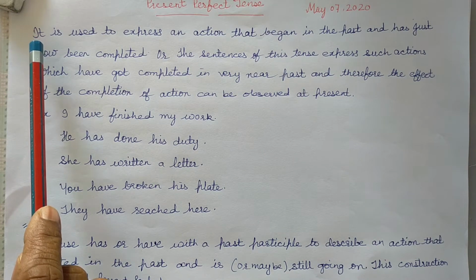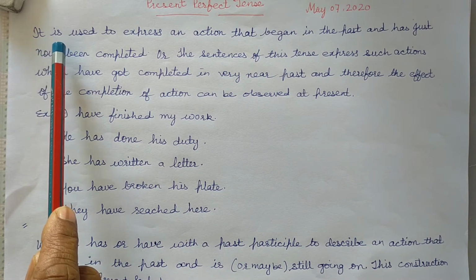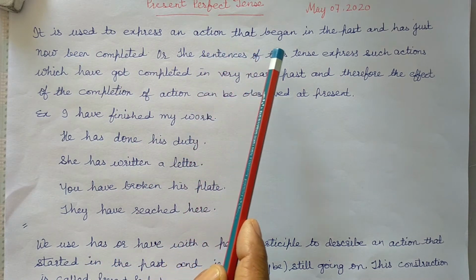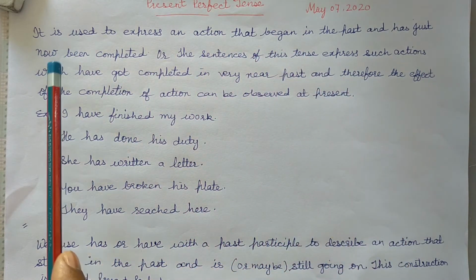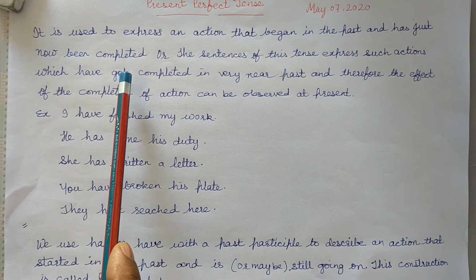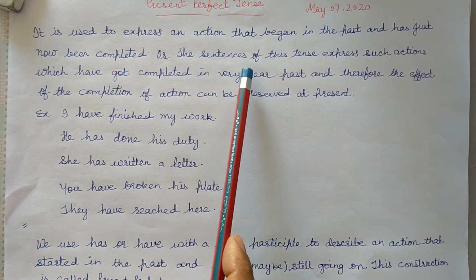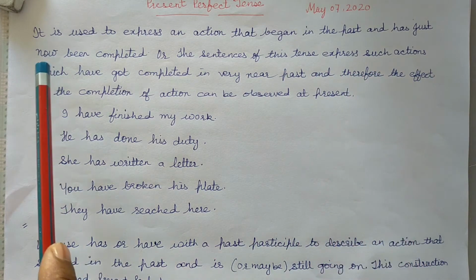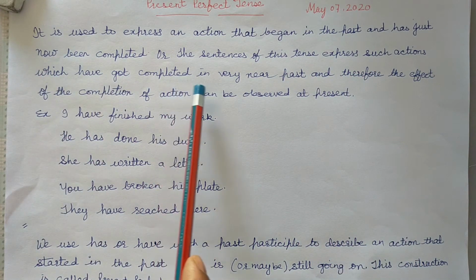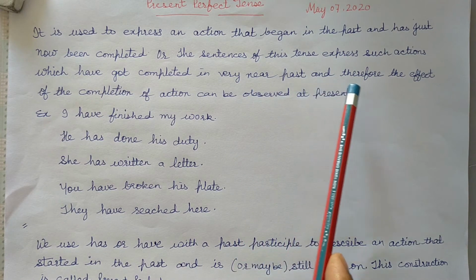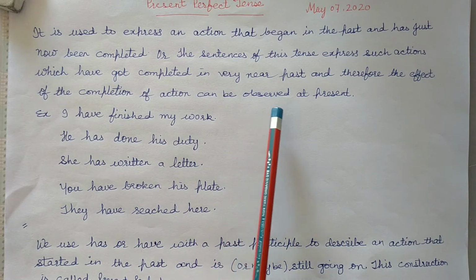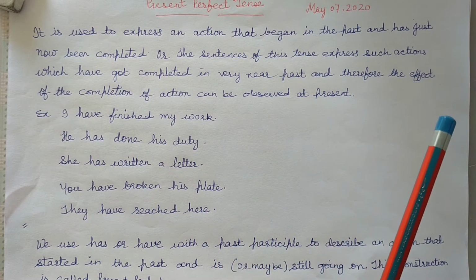Present perfect tense is used to express an action that began in the past and has just now been completed, or the sentences of this tense express such actions which have got completed in very near past and therefore the effect of the completion of action can be observed at present.